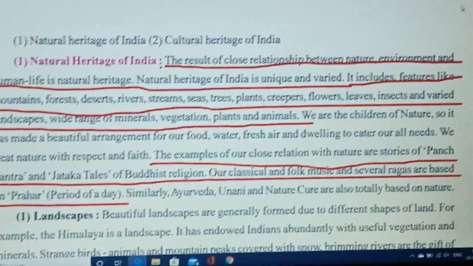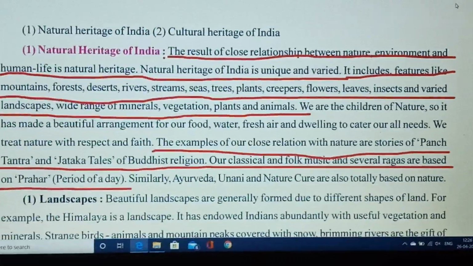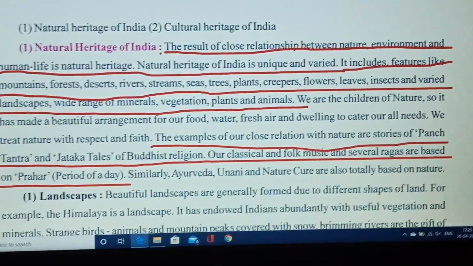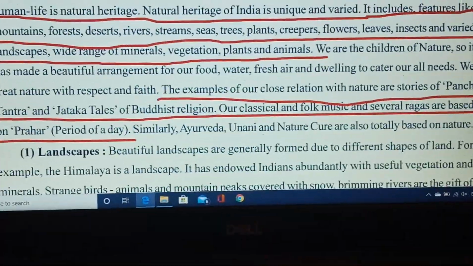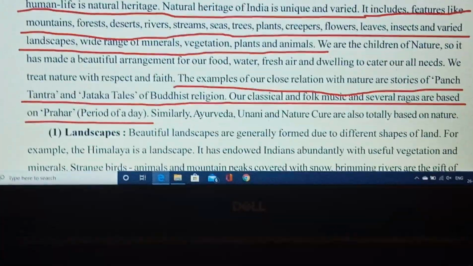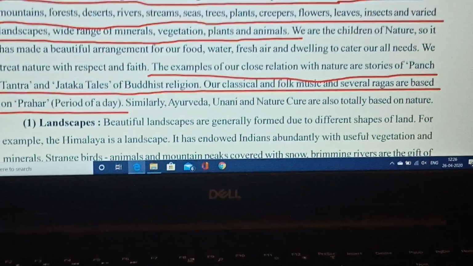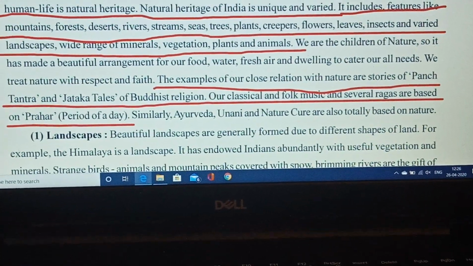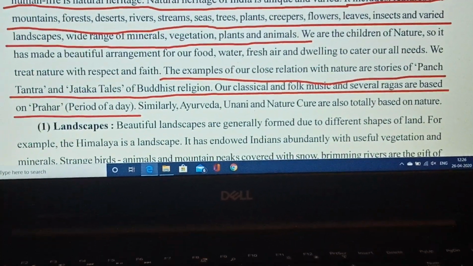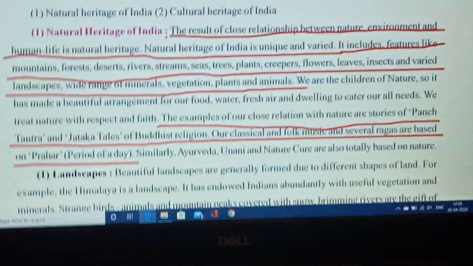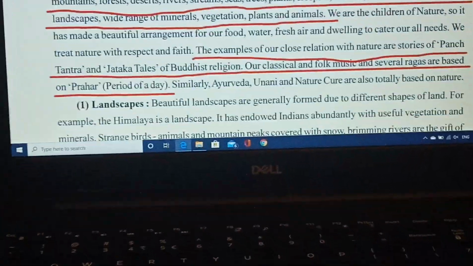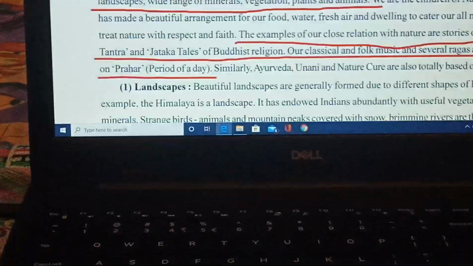And as I said earlier also, that heritage which we can see, which we can touch, that is our natural heritage. The monuments, plateaus, mountain regions, rivers, streams, trees, plants, creepers, flowers, even the human population are also included in natural heritage.